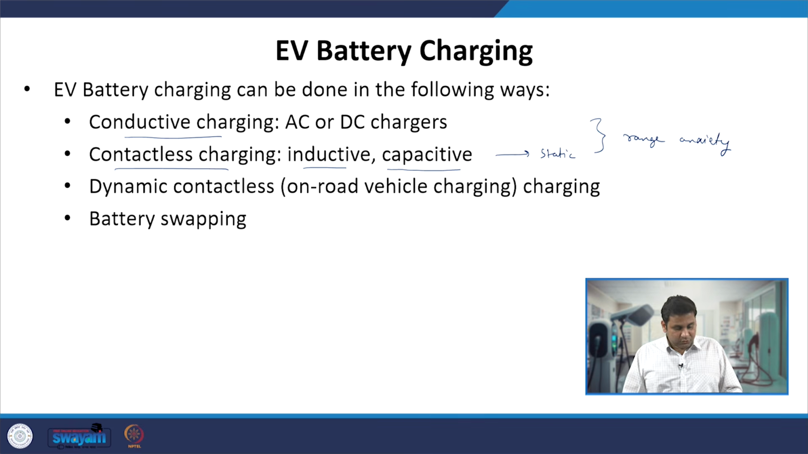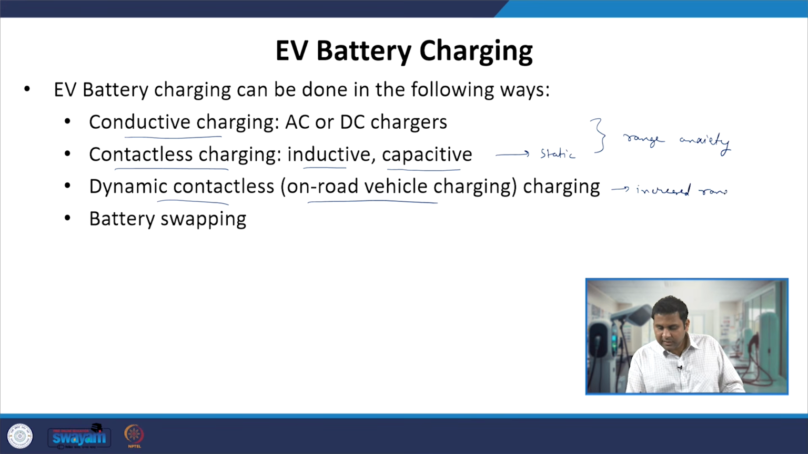Then you have the dynamic contactless charging, where you can charge your vehicle while you are moving. It is also called on-road vehicle charging, where your transmitter coils are placed on the roads and your receiver coil is on the vehicle, and while on the move itself you are able to transfer the power from the transmitter to the receiver, which can be used to charge the battery pack. So, that will actually increase the range.